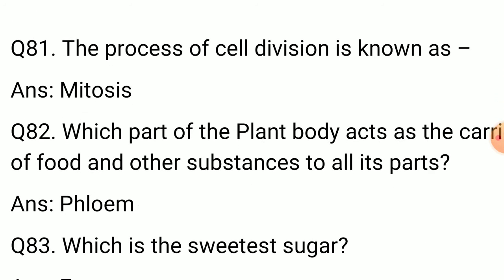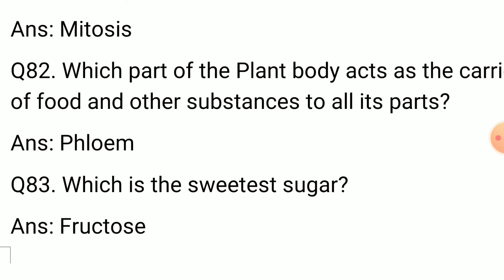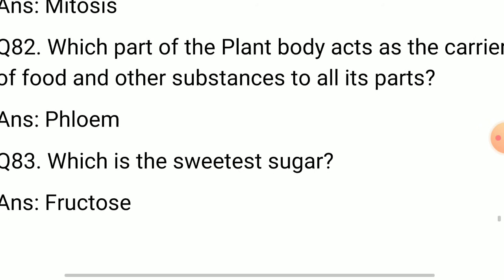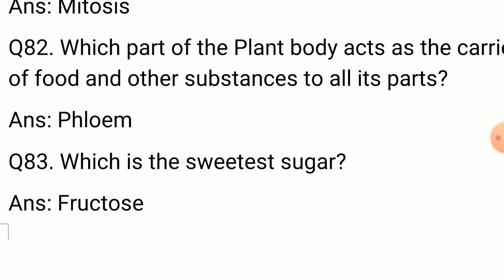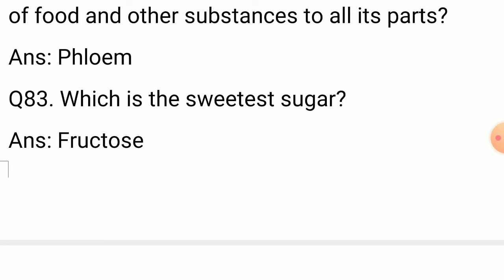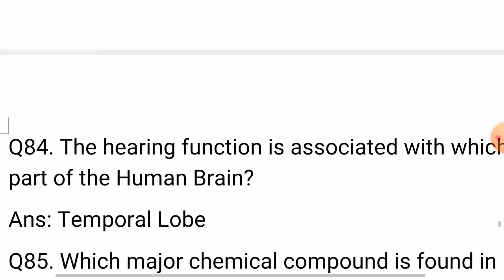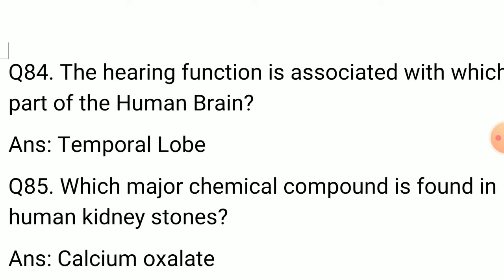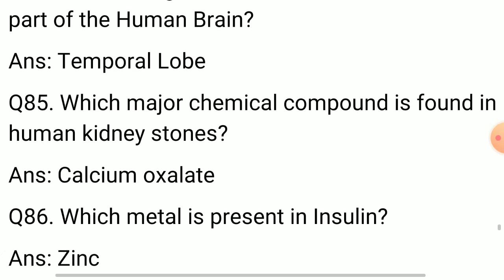The process of cell division is known as? Answer: mitosis. 82. Which part of the plant body acts as the carrier of food and other substances to all its parts? Answer: phloem. 83. Which is the sweetest sugar? Answer: fructose. 84. The hearing function is associated with which part of the human brain? Answer: temporal lobe. 85.